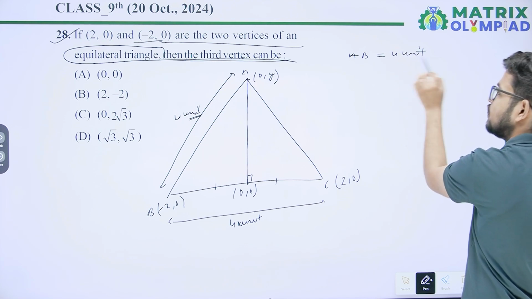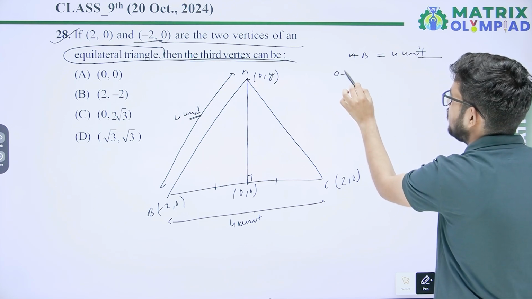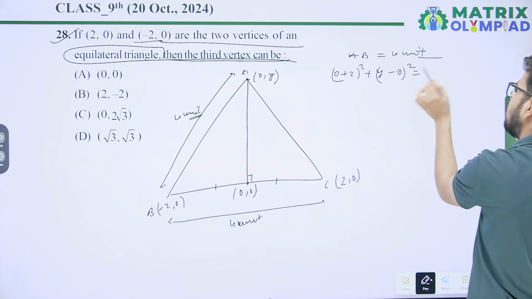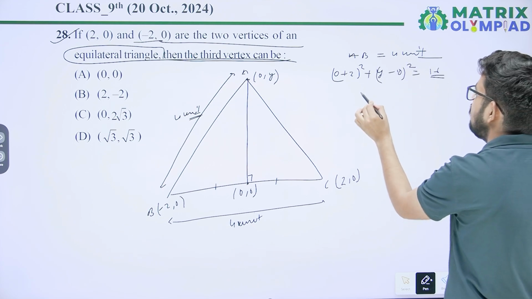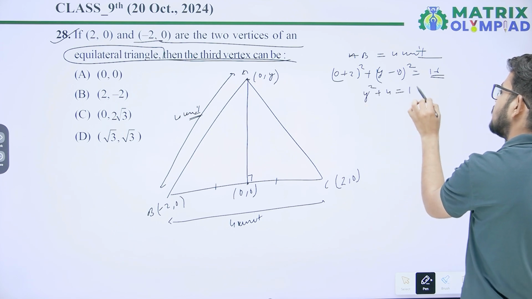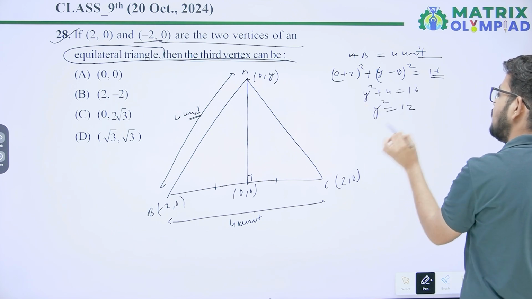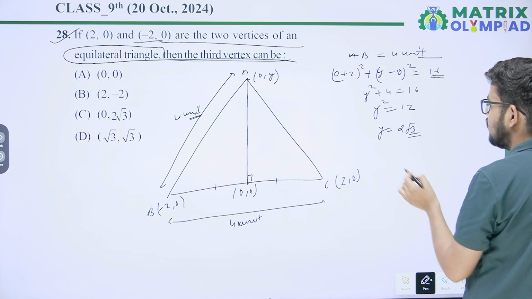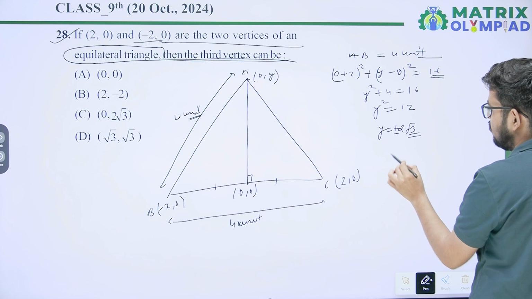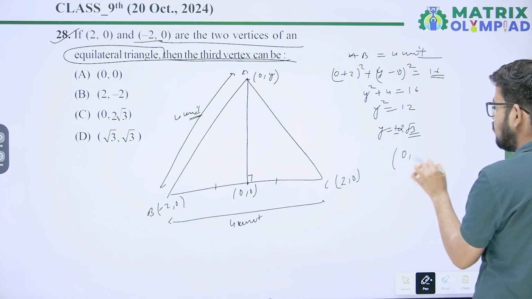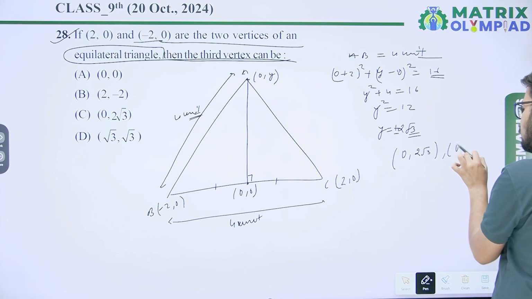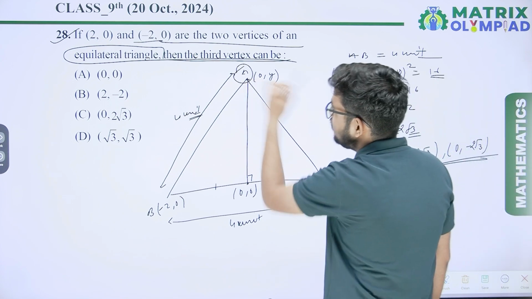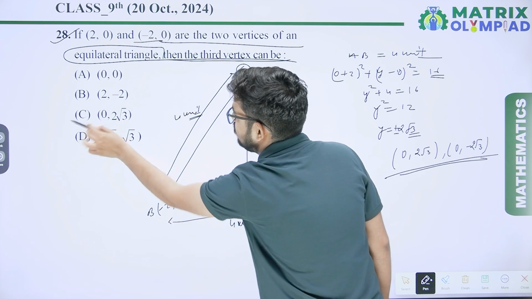So using the distance formula, (0 plus 2) whole square plus (y minus 0) whole square equal to 4 square, that is 16. So y square plus 4 equal to 16, y square equal to 12. So y equal to 2 root 3, it means plus minus 2 root 3. So coordinates will be (0, 2 root 3) or (0, minus 2 root 3). It means the vertex A is (0, 2 root 3).